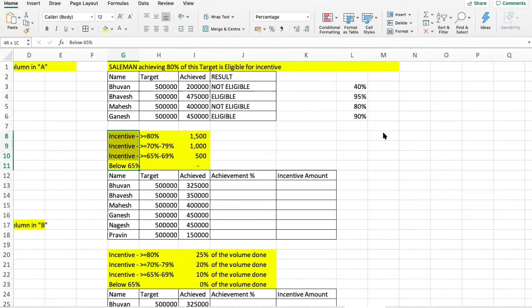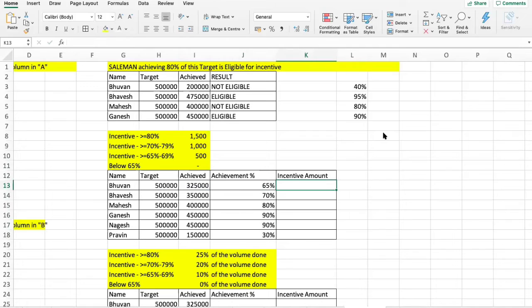First, understand what is the logical test we need to do. Achievement over and above 80%, 1,500. Anything between 70 to 79, 1,000. Anything between 65 to 69, 500 rupees. And anything below 65, don't give him anything. He's of no use. So now let's first get the achievement. The achievement would be this divided by this. I just copy it and paste it. So ideally this 65% guy should get 500 rupees because this is greater than or equal.